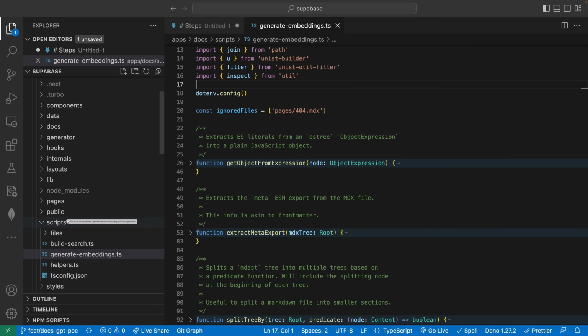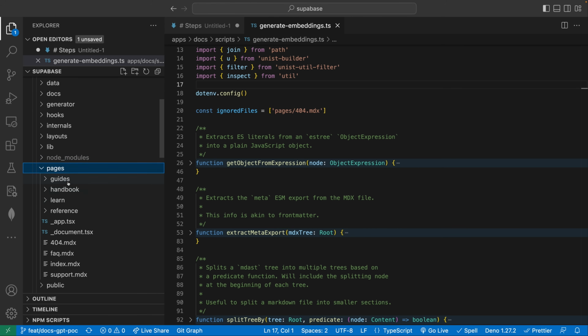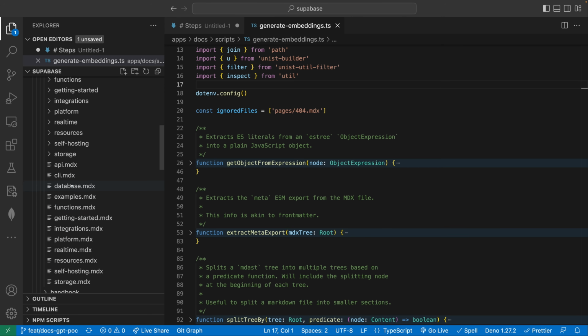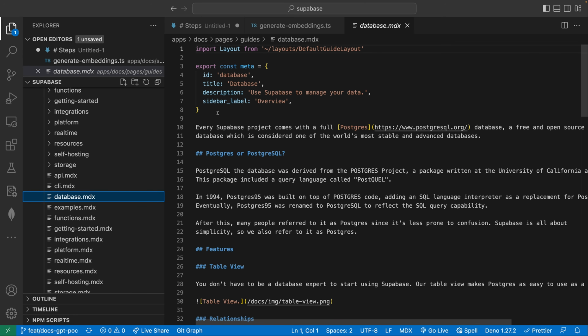So first of all, the documentation is in fact all stored within Git here. That's not stored in some external knowledge base or database or whatever. It is all within this project, and it's stored as markdown files, or specifically MDX files. And if you haven't heard, MDX files are basically markdown with JSX built in, which is pretty cool.